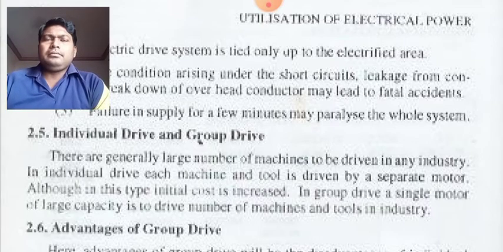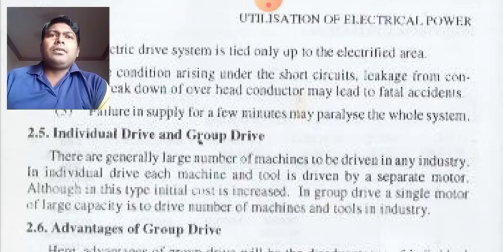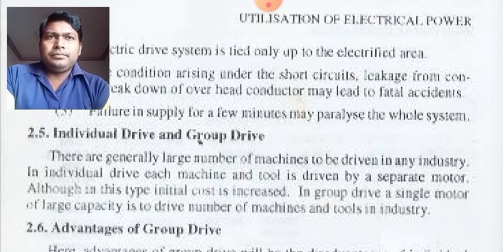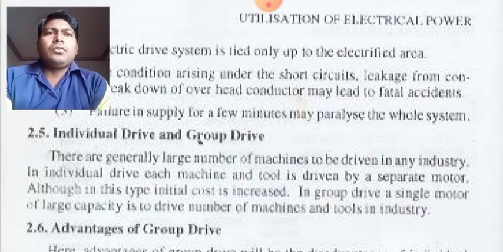Because in an industry there will be a number of applications and departments, and accordingly they will be using different kinds of motors. So in industries the number of motors used will be larger.